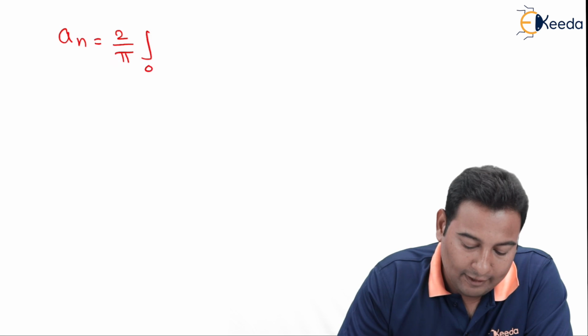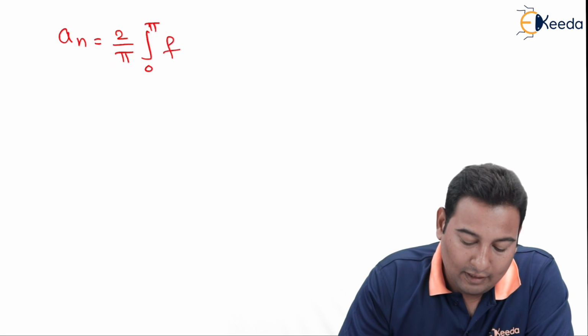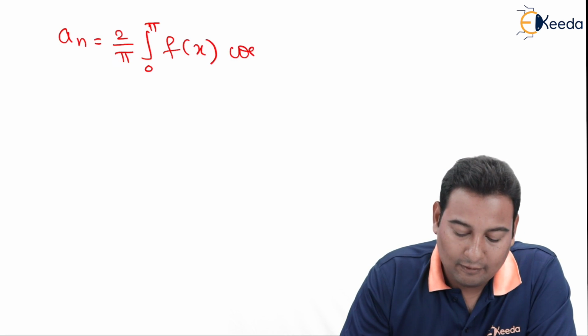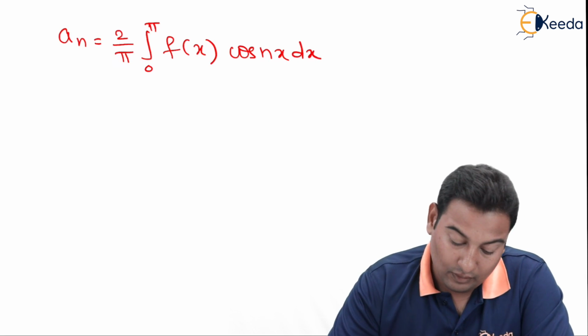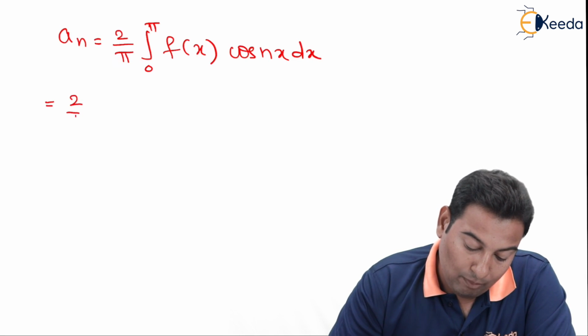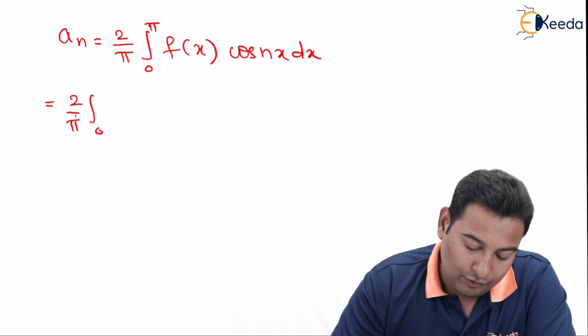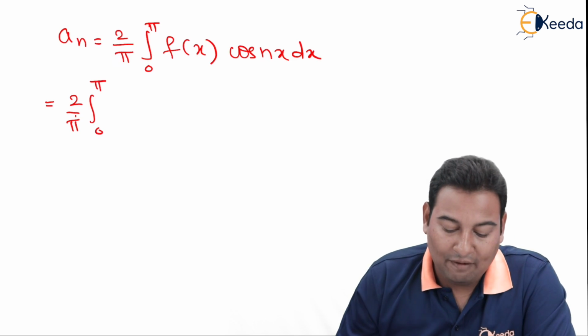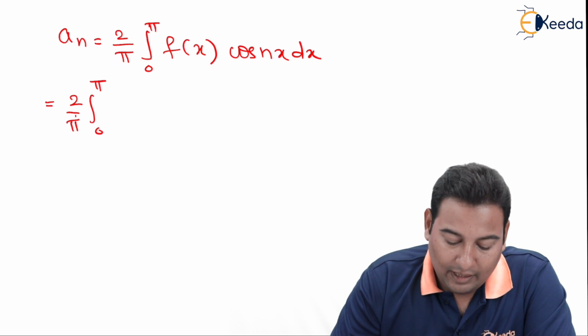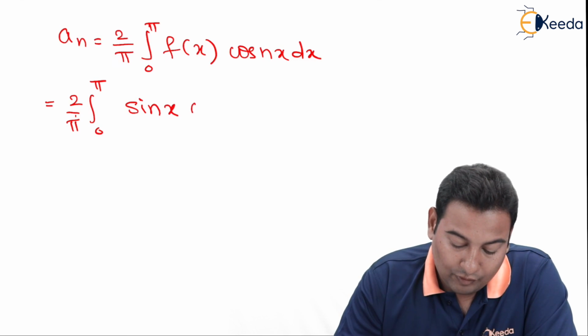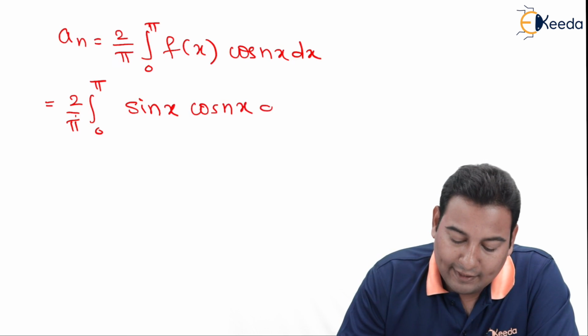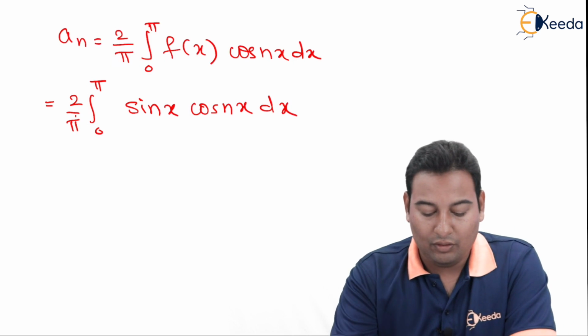Let's move on and try to find an. It is 2 upon pi integral 0 to pi f of x cos nx dx. Let us substitute f of x. Here f of x in the interval 0 to pi is sin x, into cos nx dx. How to integrate?